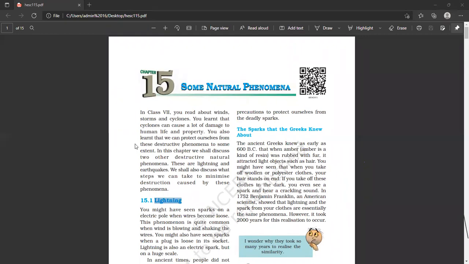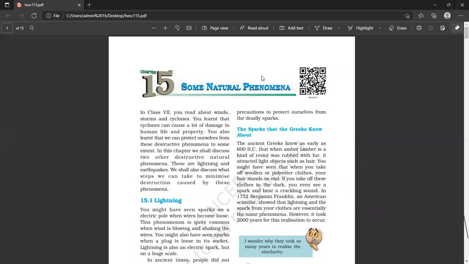Myself, Vijay Singh, and in this session, we will try to discuss chapter number 15 of your science book. And the name of the chapter, as you can see, is Some Natural Phenomena. Now, what is the meaning of phenomena? Phenomena, in the term of science, is any process which is taking place. We will try to discuss the science behind some natural phenomena.